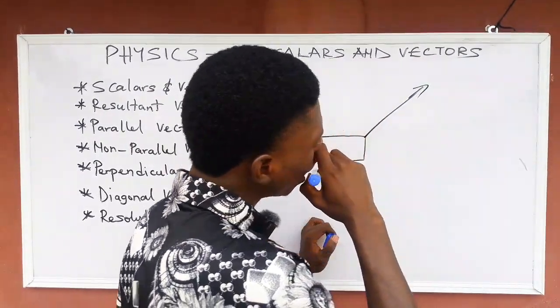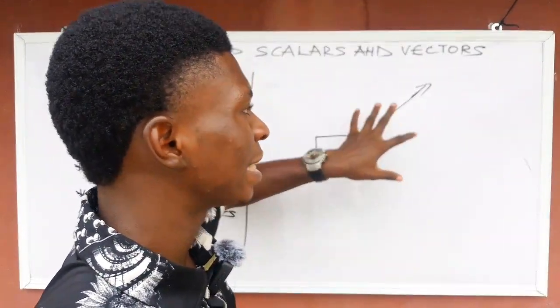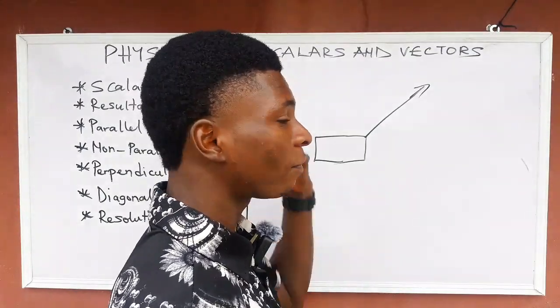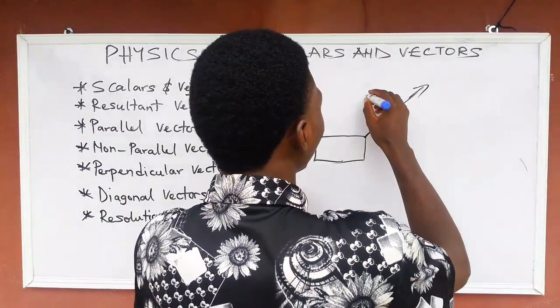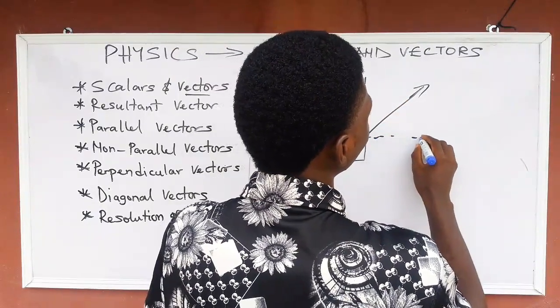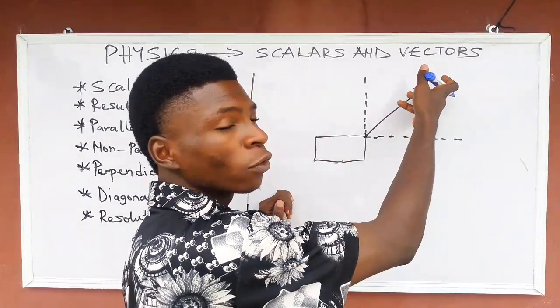Look at this. This force too is neither horizontal nor vertical. Are you getting me now? This is vertical, and this is horizontal. But this is the direction of your force.